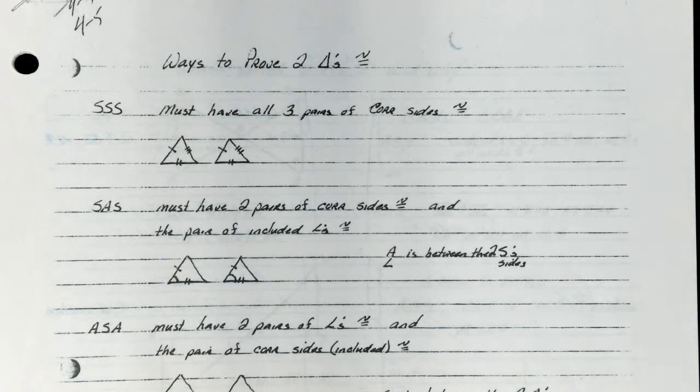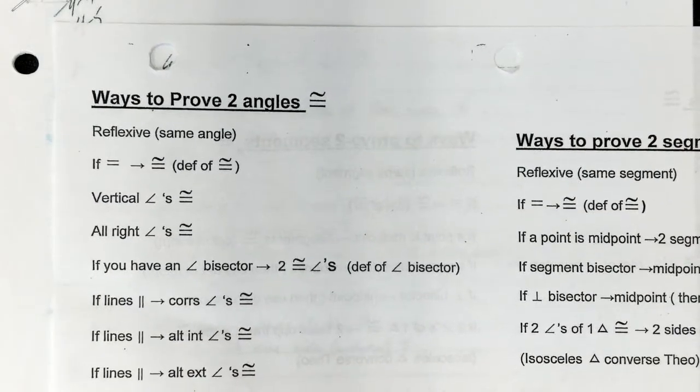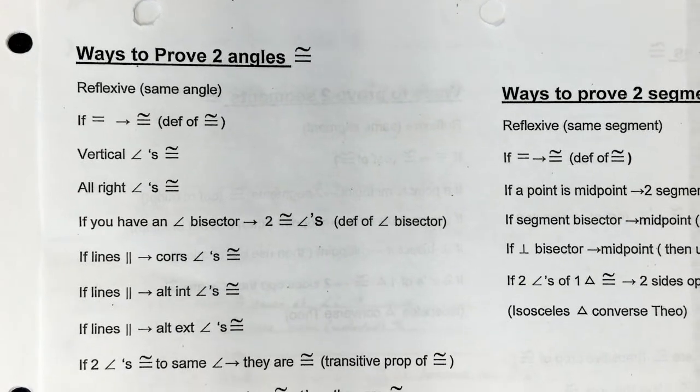Alright, so today we're going to talk about ways to prove that two triangles are congruent. Before we jump into this, I want to remind us of a few ways to prove angles and ways to prove two segments. Alright, so ways to prove two angles: if we have a reflexive angle, which is one that's shared,